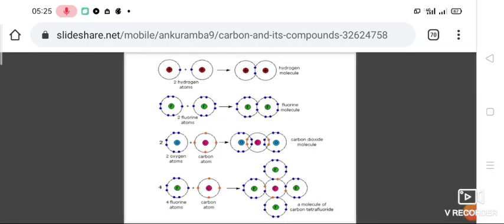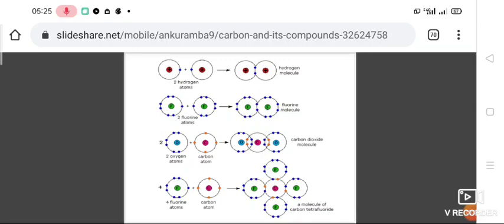Here are examples of covalent bond formation of different elements, different elements and different molecules. Go through each. Apart from this, a few more examples are given in your textbook also. Read that, and learn how to draw the structure of a covalent compound, and also the write-up, which you have to write.